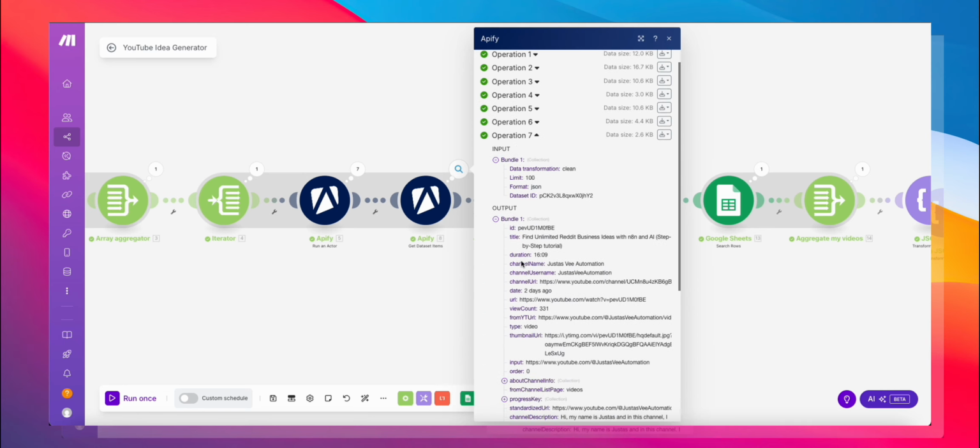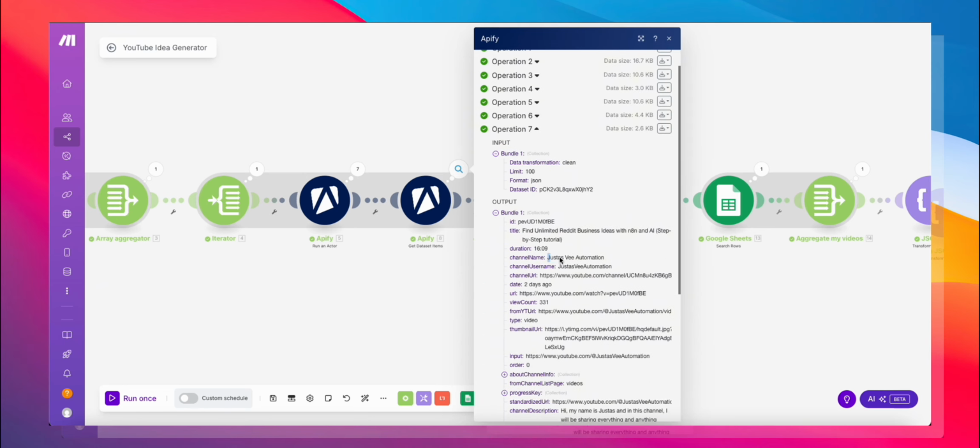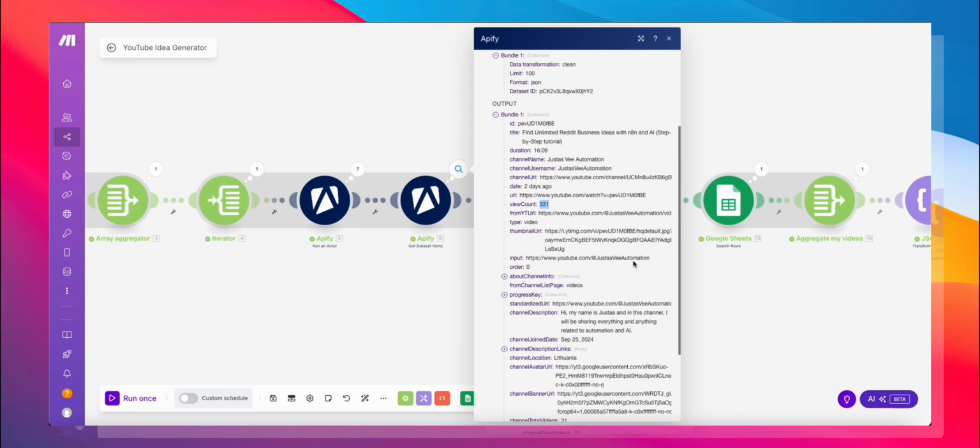So you can see over here, we have the title, we have the duration, we have the channel name, we have the channel URL, we have how many views that video has gotten so far, and we also have the date. So we're going to feed all of this data into OpenAI and have it analyze everything.